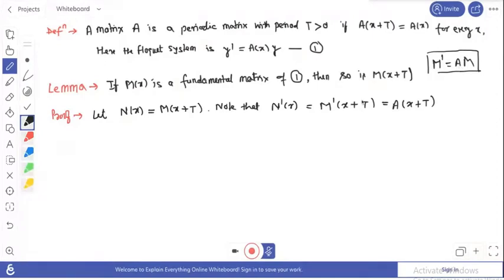From this relation we can write A and M at x+T, because it is not x here but x+T, so this is A of x+T times M of x+T.